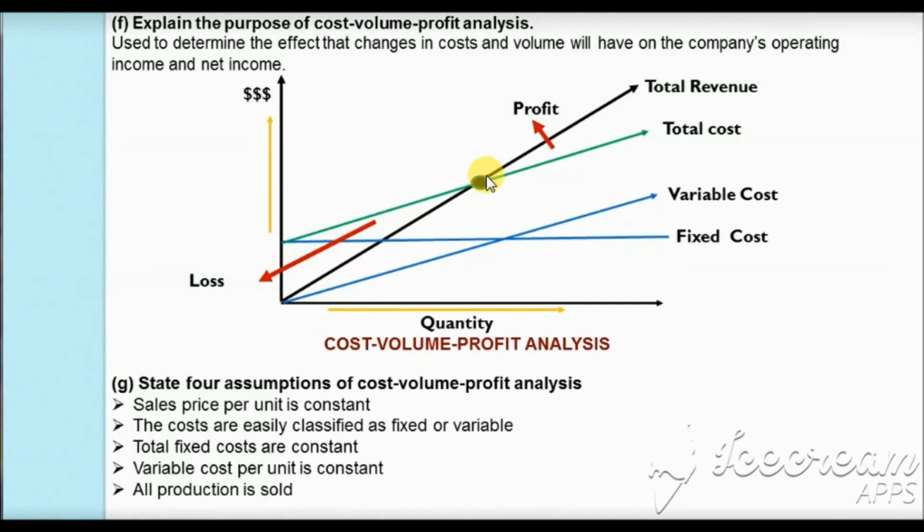And if the company is able to produce and sell its output more than the break-even level of quantity or volume, then the company will have a positive operating income as it is able to cover all its costs, as well as earn profit. And hence the operating as well as the net income will be positive. Thus, this is used to see how the change in the cost as well as the change in the volume will have an effect on the operating income as well as the net income of the company.